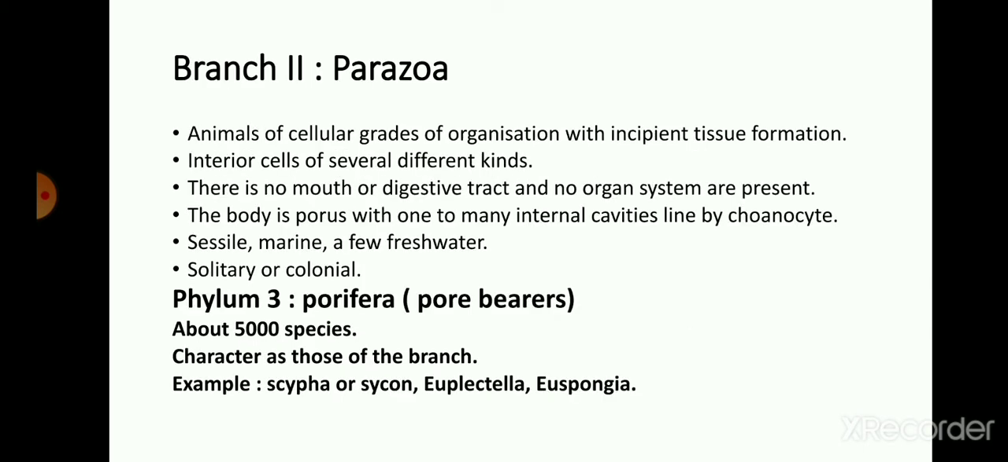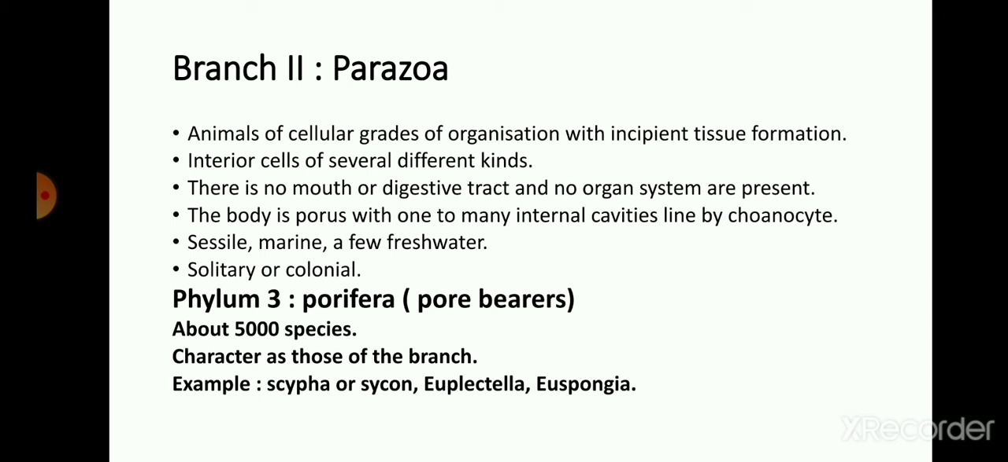Branch second, that is Parazoa. This Parazoa has the following characteristics. First of all, these animals show a cellular grade of organization with incipient tissue formation. So tissue formation begins from this grade or this branch. There are interior cells of several different kinds, which perform different functions in the organism's body.